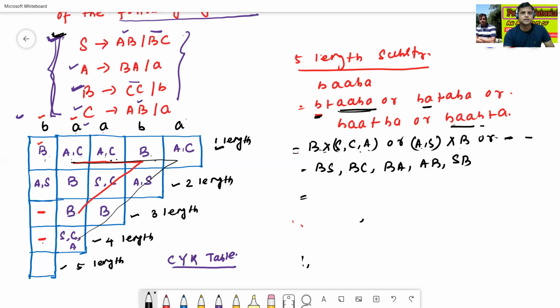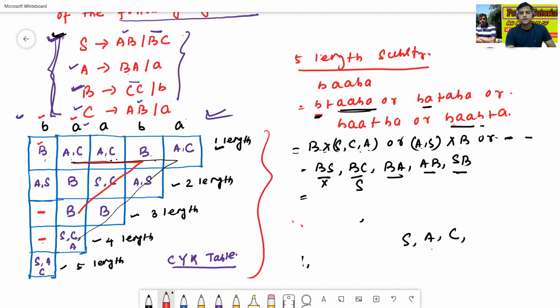So BS, there is no BS. BC, BC can be derived from S. This is S. BA, BA can be derived from A. AB, AB can be derived from S. S is already there. AB can be derived from A, C. Okay, just write C. SB, there is no SB. So it is nothing but SAC. Okay. So this is the final CYK table.